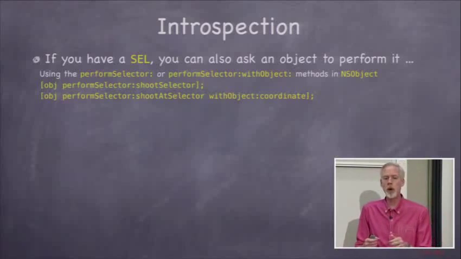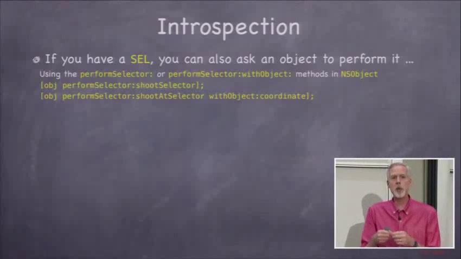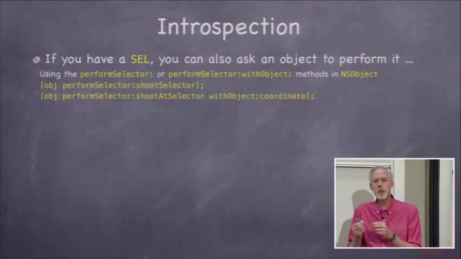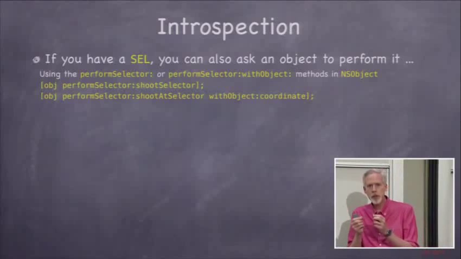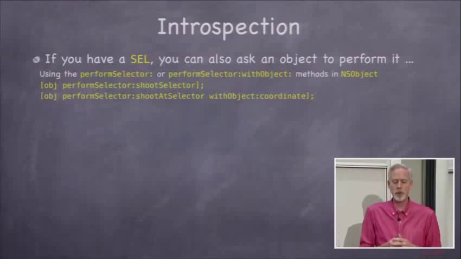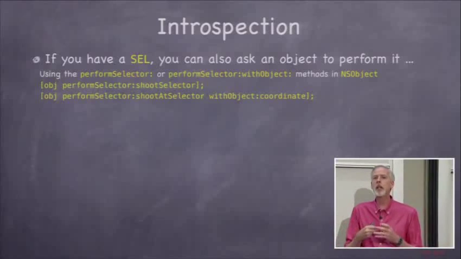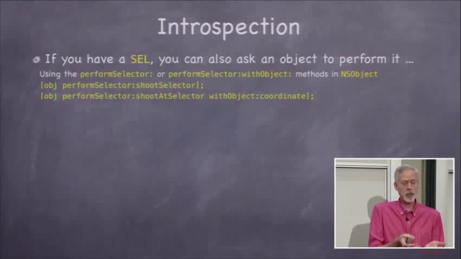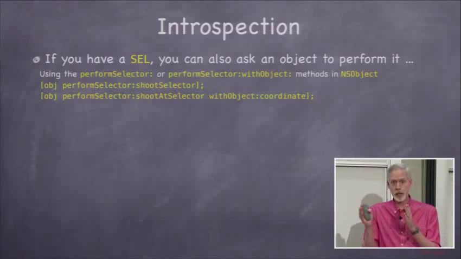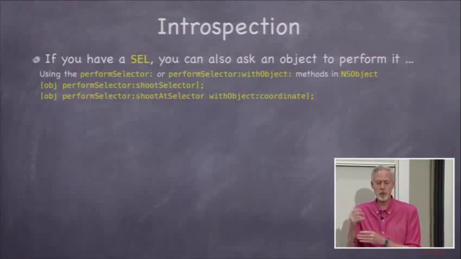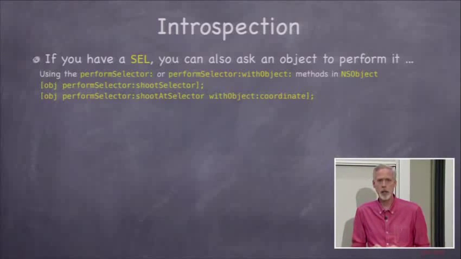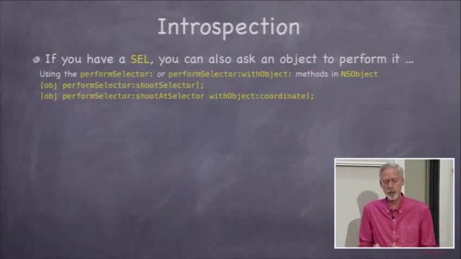Now, why would you ever want to do this? Well, you might have some parameterized thing where you're going to do one of 3 different methods depending on something the user chooses. And you can say performSelector and then have 3 SEL variables, 1 for each method, and pass that as the argument you want performed. PerformSelector:withObject:, that method would have 1 argument. So the selector name better be something colon because it's got 1 argument. And the argument has to be an object. So coordinate here would be some sort of object. So it's a little limitation. It can only have no arguments or have 1 argument that's an object.